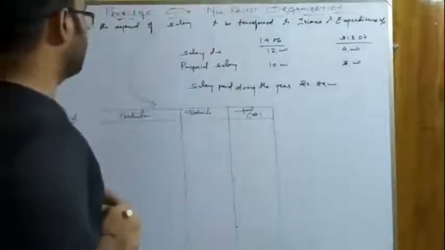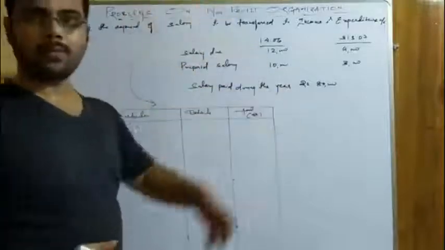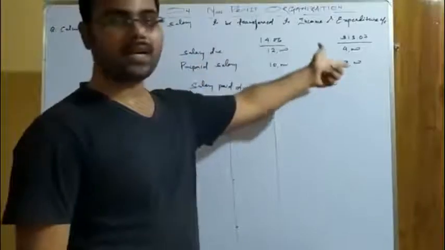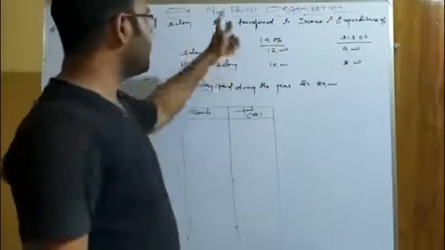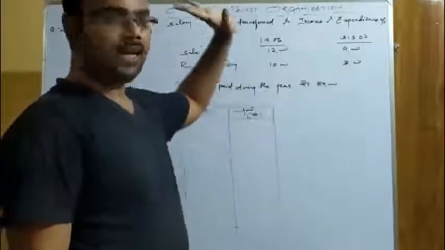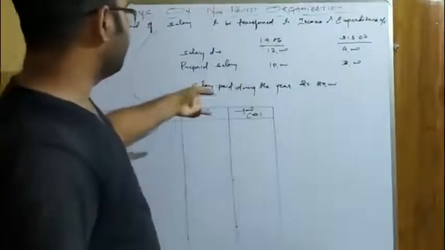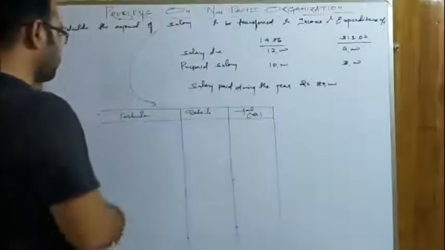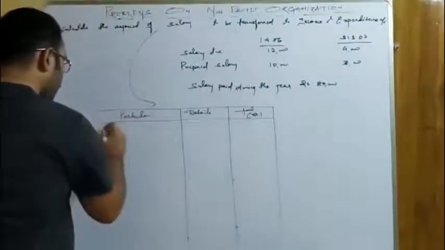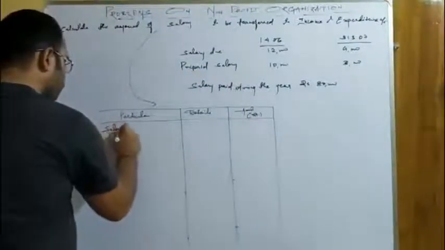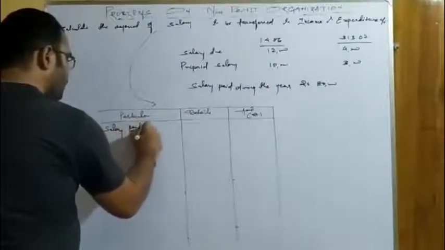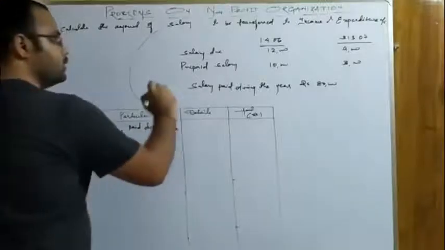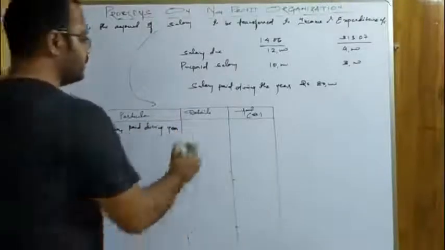Now let us solve the question. So see, it is asked to calculate the amount of salary to be transferred to income and expenditure account. There is salary due at the opening and at the end, and there is prepaid salary at the opening and also at the end. And it is given that the salary paid during the year is 80,000. So how much is the salary paid during the year? That is 80,000.